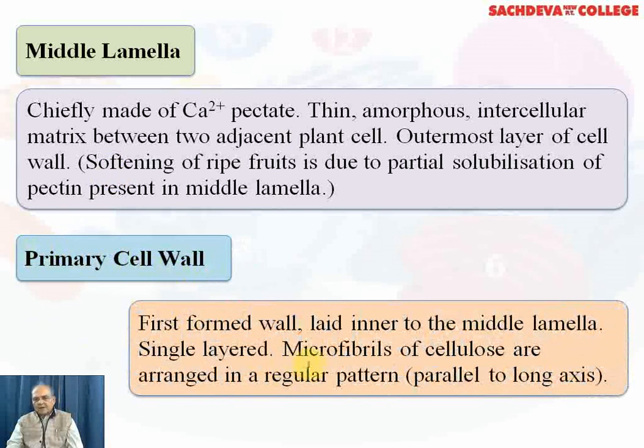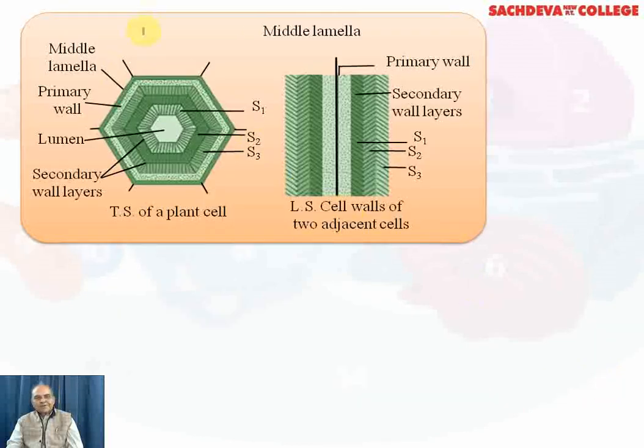Primary cell wall: the first formed wall, laid inner to the middle lamella, single layered, and its chief component is the microfibrils of cellulose, arranged in a regular pattern parallel to the long axis. You can see here how the cell wall is formed, the primary and secondary cell wall layers and the middle lamella, both in TS as well as longitudinal section.